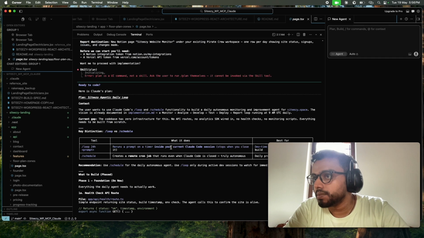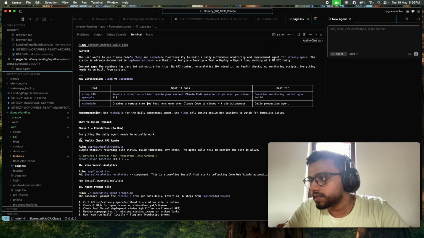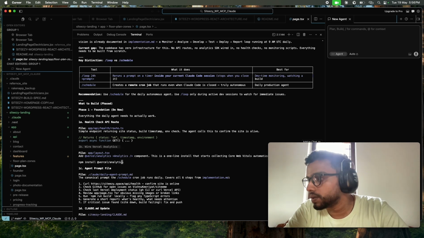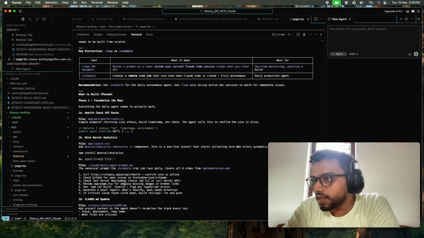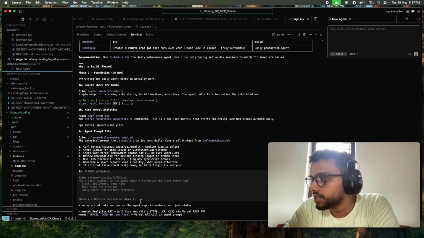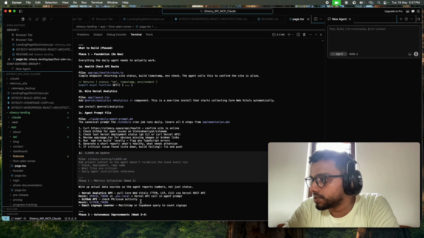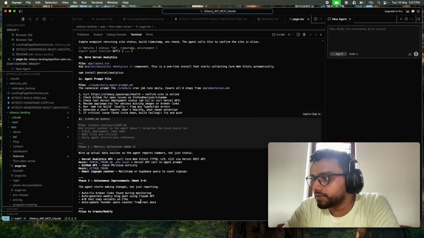And once we use the schedule command, we can make a site health agentic daily loop, whereby it can track the site health and monitor user health. If we have any issue on the website, it will go on and monitor it, and if it has an issue, it will notify us as well. And there is the agentic profile, which will look at all of this and update the Claude MD. So what it basically means is every day there will be a blog post posted according to the new rules, new news, and new SEO and GEO. I can control it, but I don't have to control it every day.